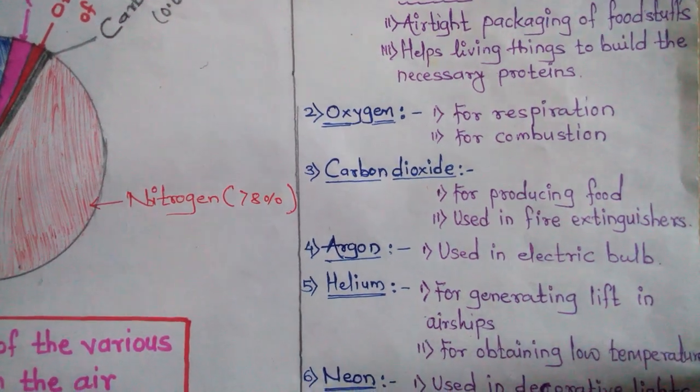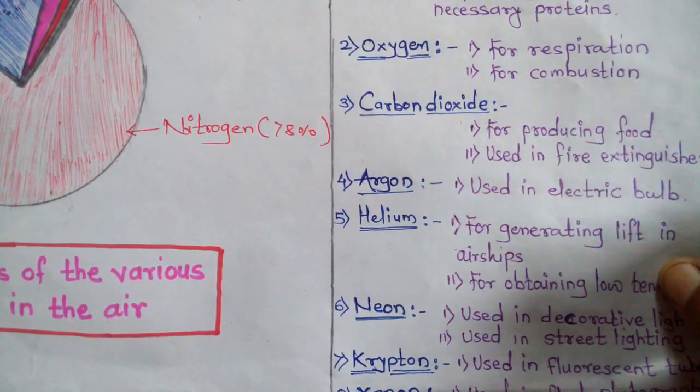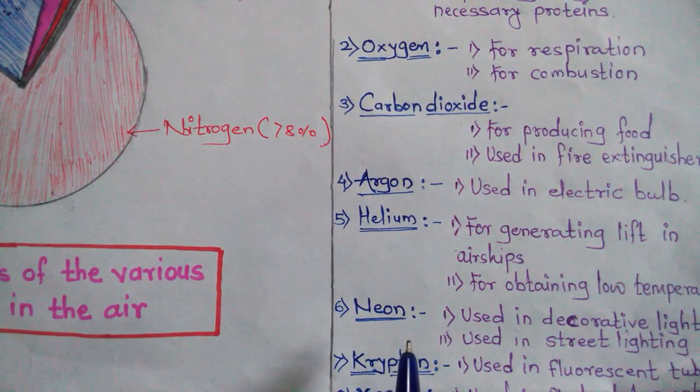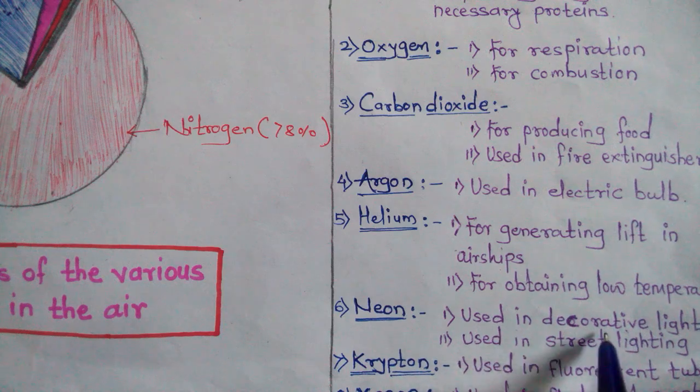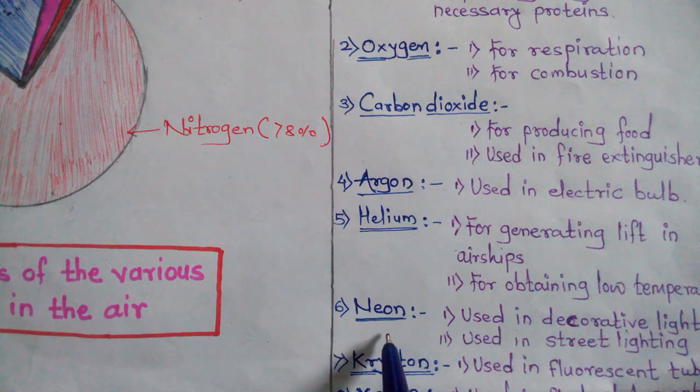Then the next gas is neon. Neon is used in decorative lights. Where are the decorative lights? In those neon is used, as well as in street lighting. Means on the road at night time we see the lights there. In that also neon is used.